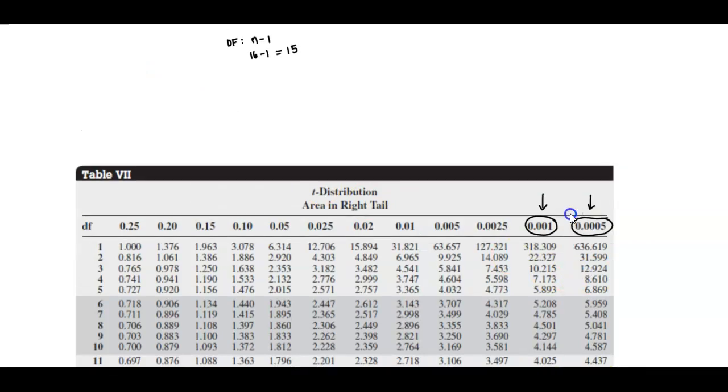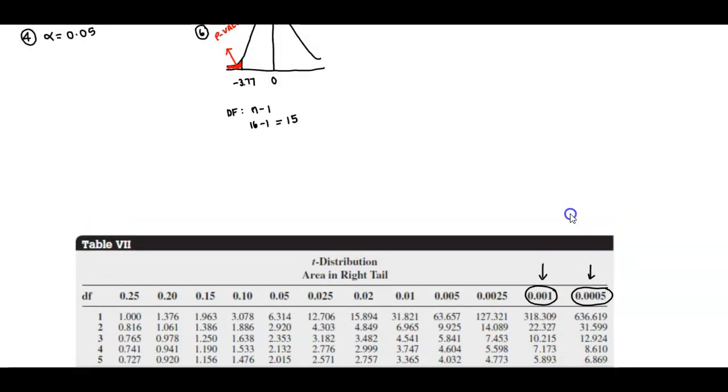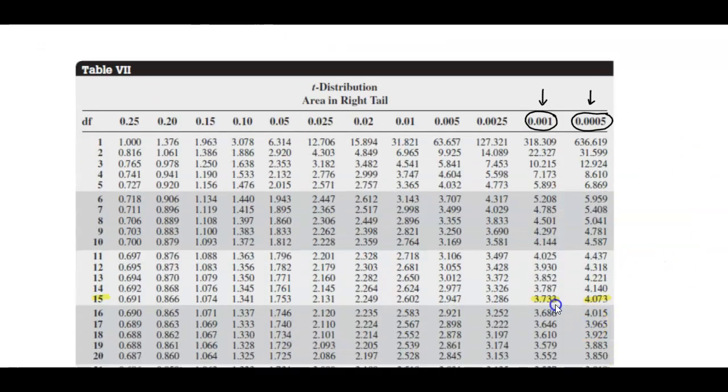So we can see that the p-value is going to be in between 0.001 and 0.005. But if you notice 3.77, it's closer to this value.